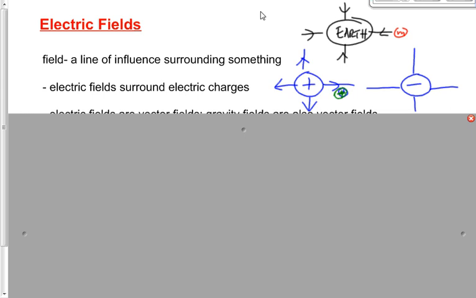If I put that positive right here, though, which way would it go? It's attracted, right? It's attracted towards it. So the field in this case points towards it. Same shape as it was for the gravitational field. But in one case, it's the same direction. In the other case, it's the opposite direction.